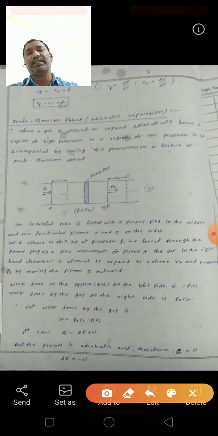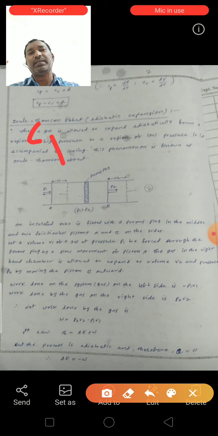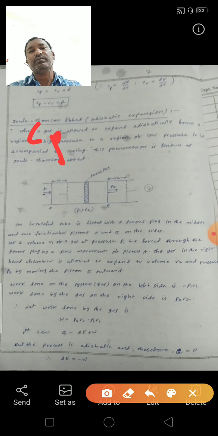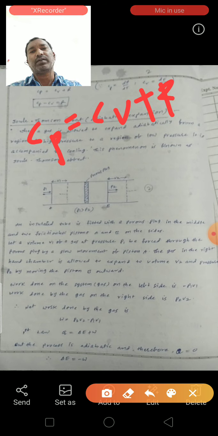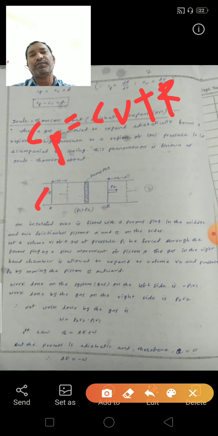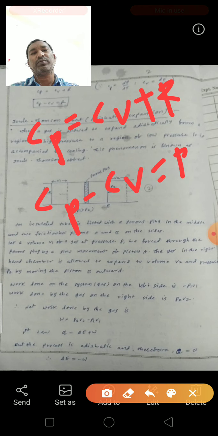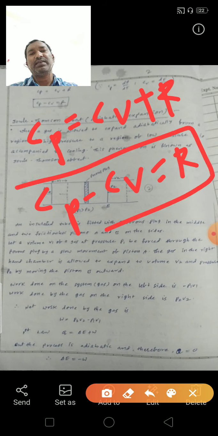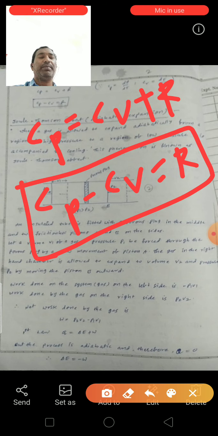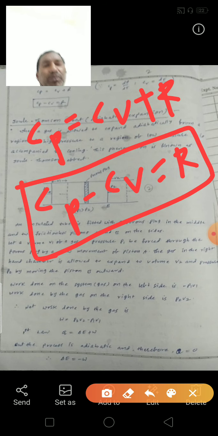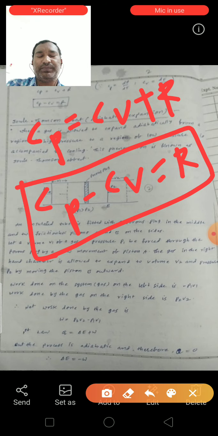So we get Cp is equal to Cv plus R. From here, Cp minus Cv is equal to R. This is the relation between Cp and Cv.